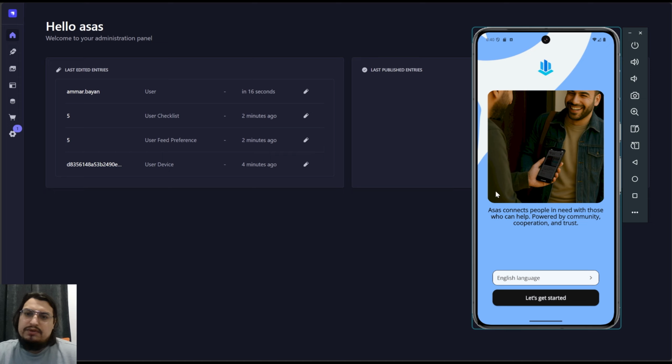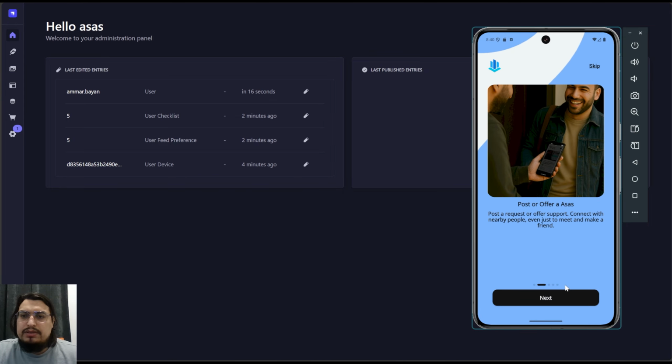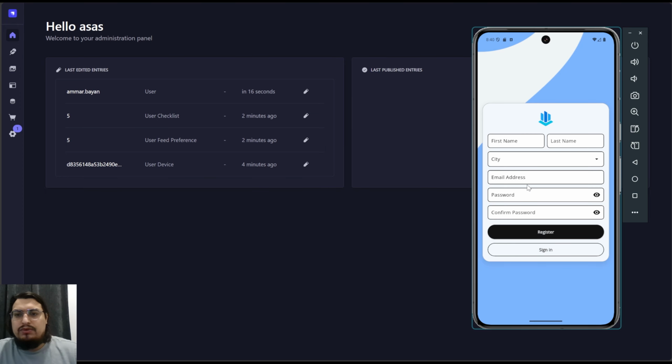So currently this is the first screen, and you can see the name is Asas, which is the Arabic word for base or foundation. And as you can see, if you keep reading here, it says connect people, powered by community, cooperation, and trust. The main thing is trust, which is like a rating or review system. This is the onboarding screen, so ignore the image and text, which are just placeholders.